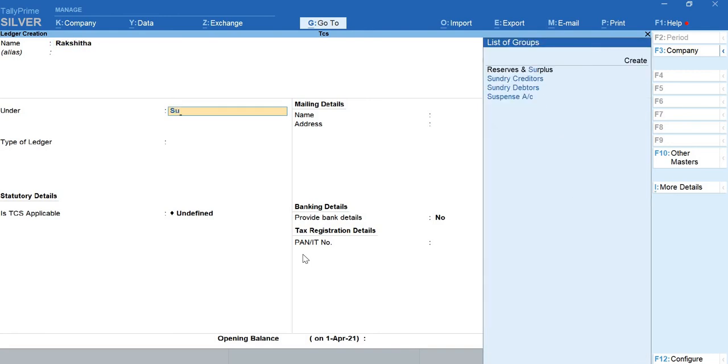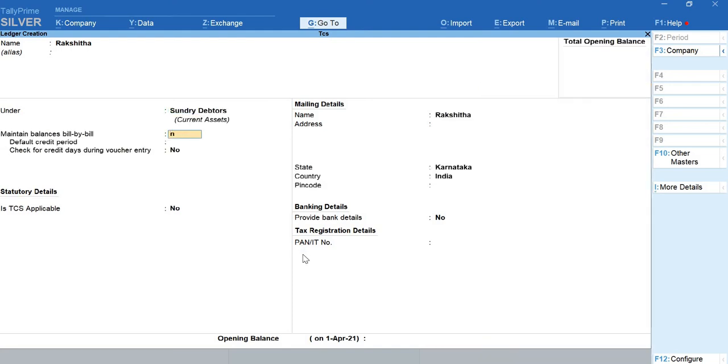Under the group Sundry Debtors, because she is the debtor, the one receiving a product from me, and out of that I am going to collect the tax. Maintain balance bill by bill? No, because I don't want the reference of this bill. Is TCS applicable? Yes. So for Rakshita's ledger, I have to apply TCS and charge the tax on her purchase.